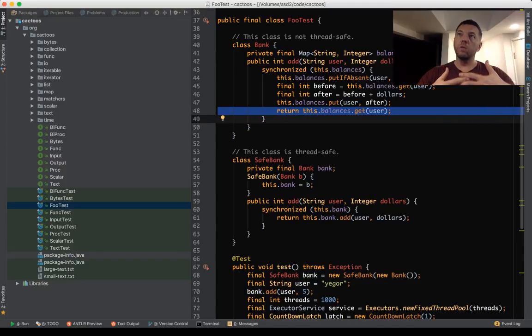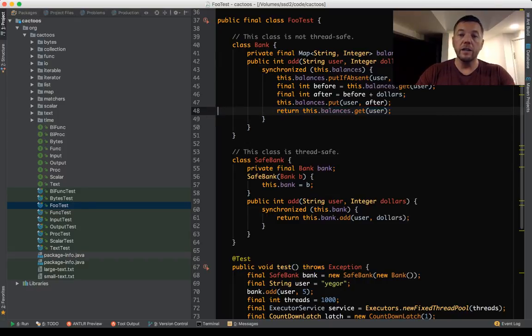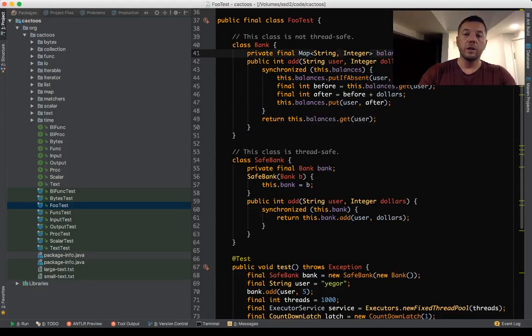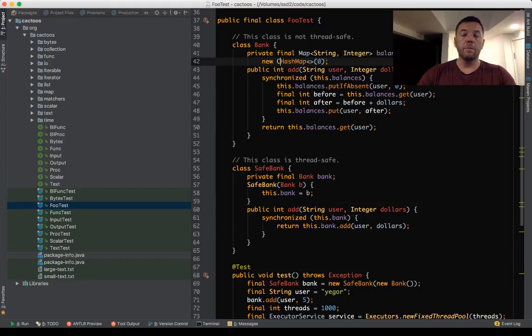We sequentialize too much. If we would be able to create safe bank inside, I would do it a little bit better. First of all, I would move that line outside. Second, instead of hash map, I would use concurrent hash map, which is a hash map which is thread safe inside.